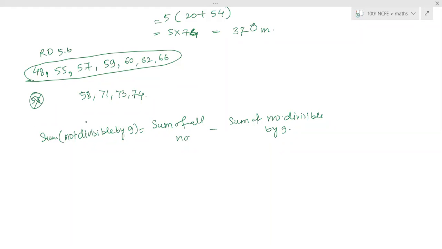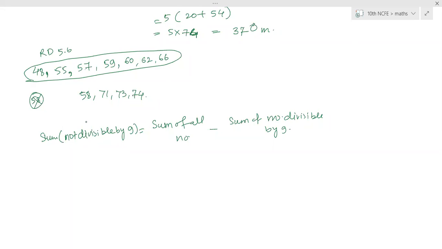Now here the third one is between 1 and 500. That means 1 and 500 are not included in the third part. The fourth part, the question is the same, but from 1 to 500. This means 1 and 500 you have to include. So the only difference is that in the third question, 500 you do not include. The last term is 540. And in the next one, 490 is the last number. In the fourth question, the same question, all the multiples of 10 you are taking, but the last number is 500. The words between and from make the difference.